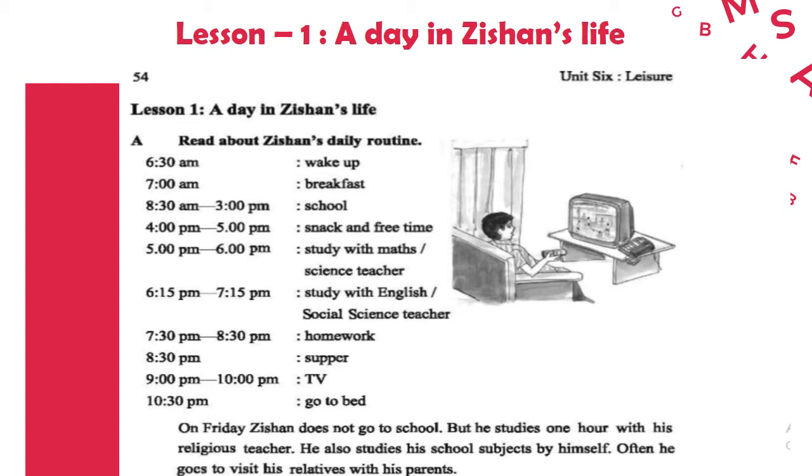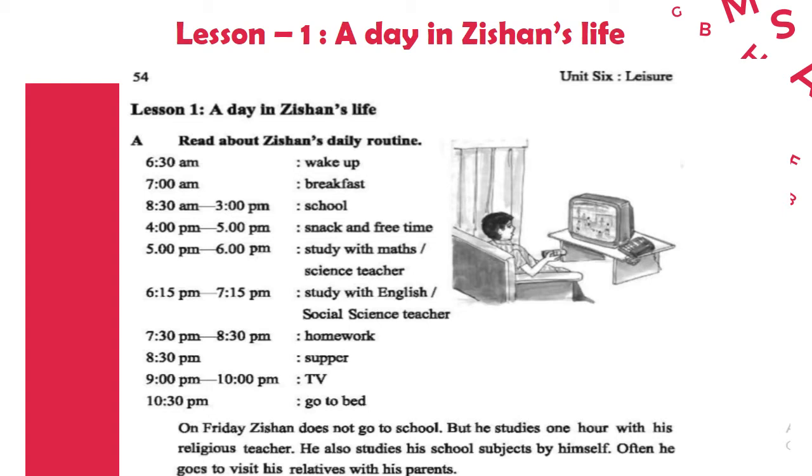Let's read it. Okay, 6:30 a.m. wake up, 7 a.m. breakfast, 8:30 a.m. to 3 p.m. school, 4 p.m. to 5 p.m. snack and free time, 5 to 6 p.m. study with maths and science teacher, 6:15 to 7:15 study with English or social science teacher, 7:30 p.m. to 8:30 p.m. homework, 8:30 supper, 9 to 10 p.m. TV, 10:30 p.m. go to bed.